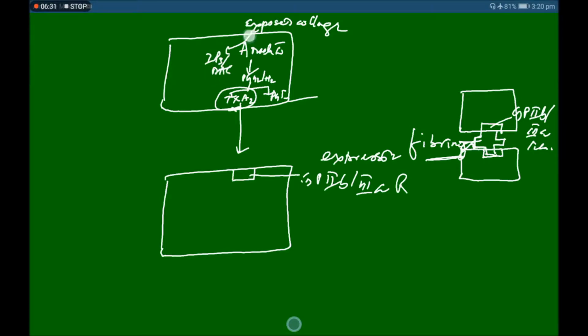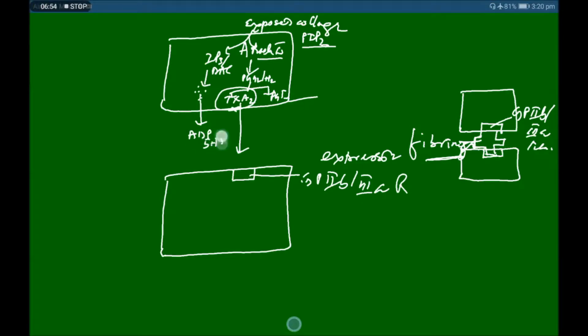From phosphatidylinositol bisphosphate, PIP2, there will be production of arachidonic acid as well as IP3 and DAG, and these help in release of ADP, 5-HT, etc.